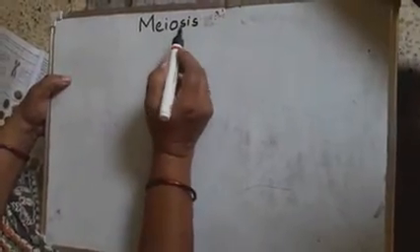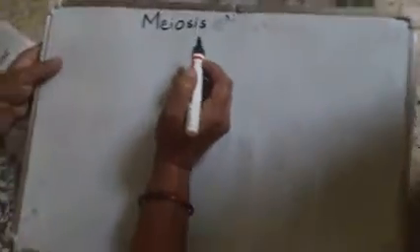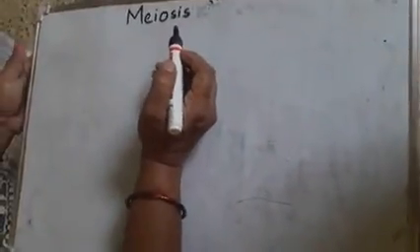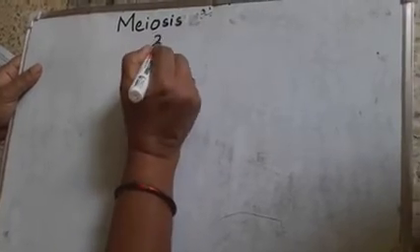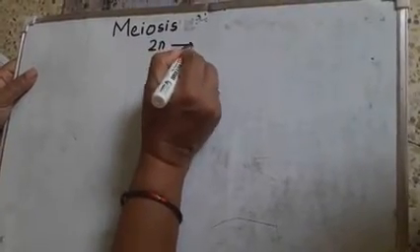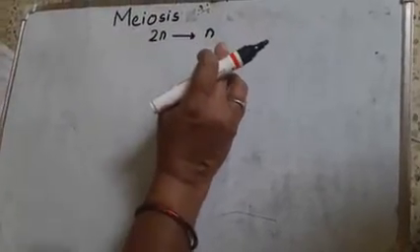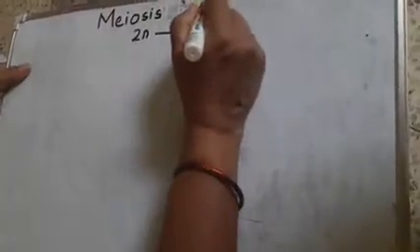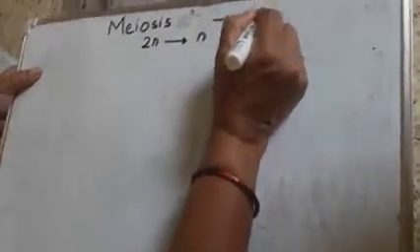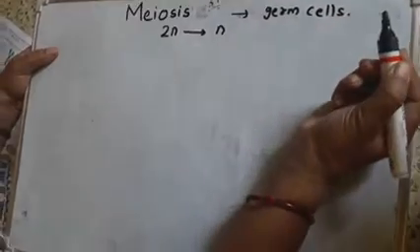Meiosis is a type of cell division in which the chromosome number reduces to half. That is, from 2n it becomes n, half the number of chromosomes. Meiosis occurs only in germ cells.